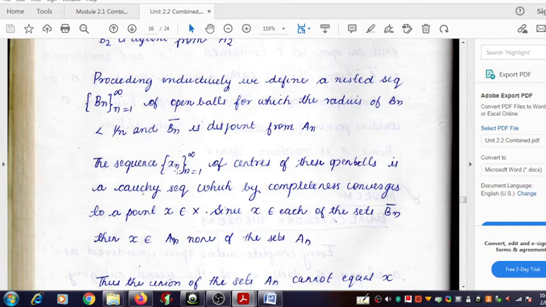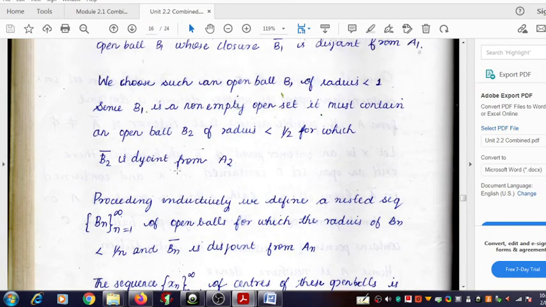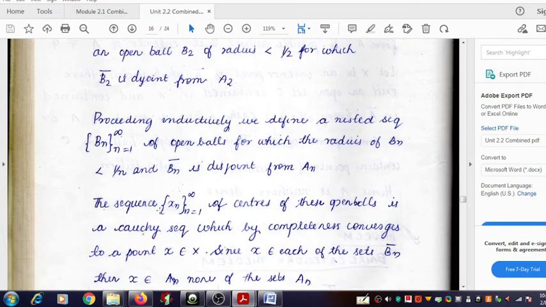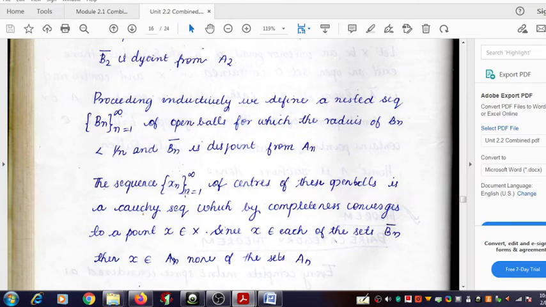Due to the condition we have applied on the radius, that the open ball chosen at the nth stage has radius less than 1 by 2 to the n, one thing is clear: the sequence we have obtained is a Cauchy sequence.